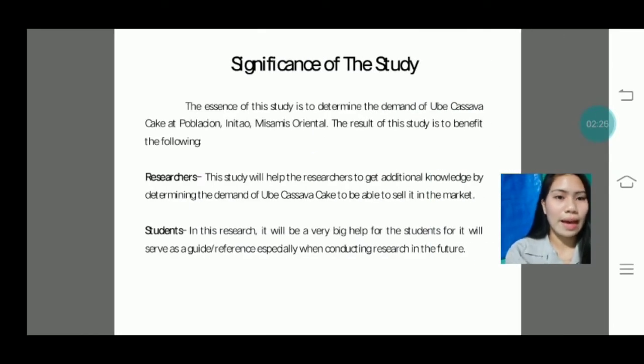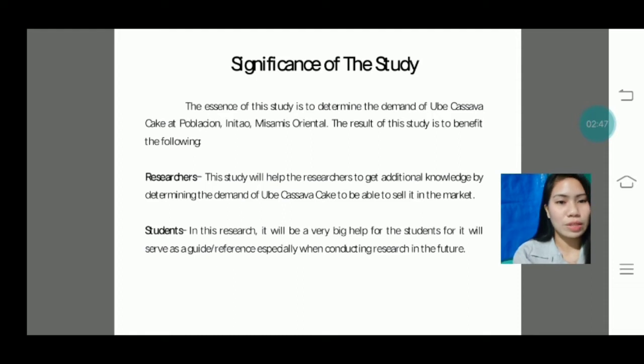Significance of this study. The essence of this study is to determine the demand of ubi cassava cake at Poblacion in Nitao, Misamis Oriental. The result of this study is to benefit the following. First, researchers. This study will help the researchers to get additional knowledge by determining the demand of ubi cassava cake to be able to sell it in the market.